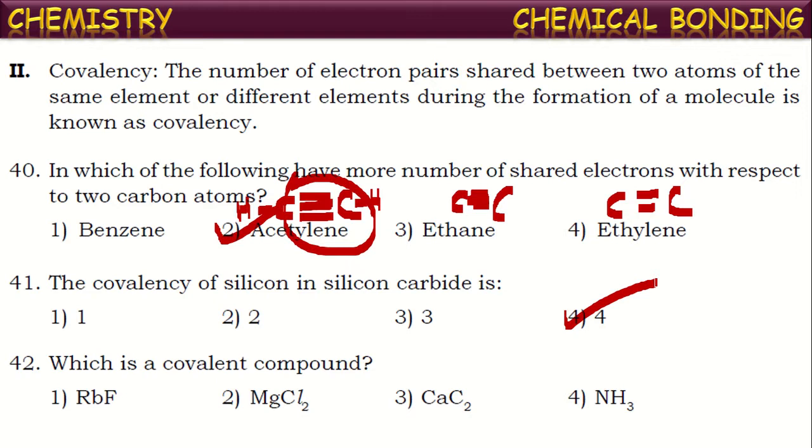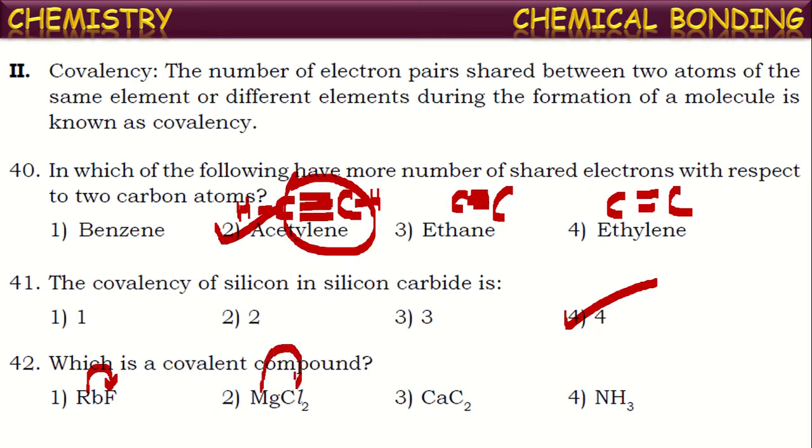which is a covalent compound? Say certain molecules are mentioned here. Identify the covalent compound among them. Generally, the compound formed between a metal and a non-metal will be ionic in nature. If a compound is formed with only non-metals, then it can be considered a covalent compound. If you see the first one, rubidium fluoride. Here, rubidium is a metal, fluorine is a non-metal. So between these two, there is a transfer of electrons and hence it results in the formation of an ionic bond. Here also, magnesium chloride is an ionic compound because magnesium is a metal, chlorine is a non-metal.